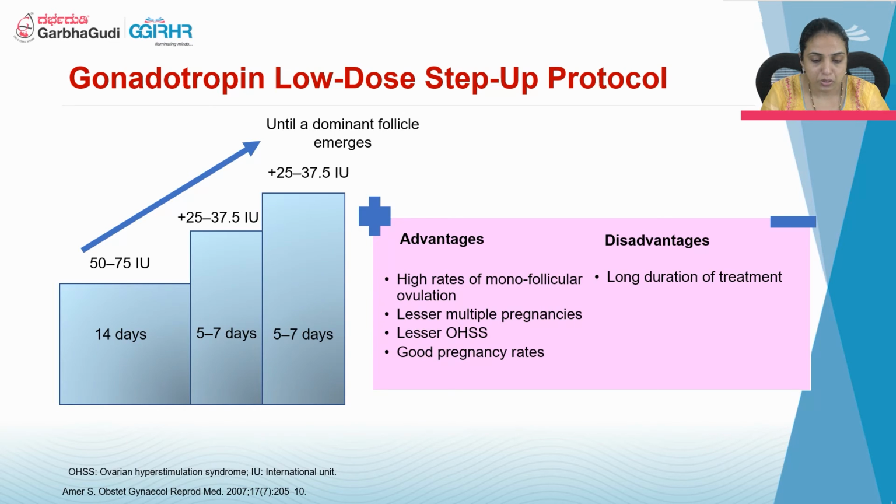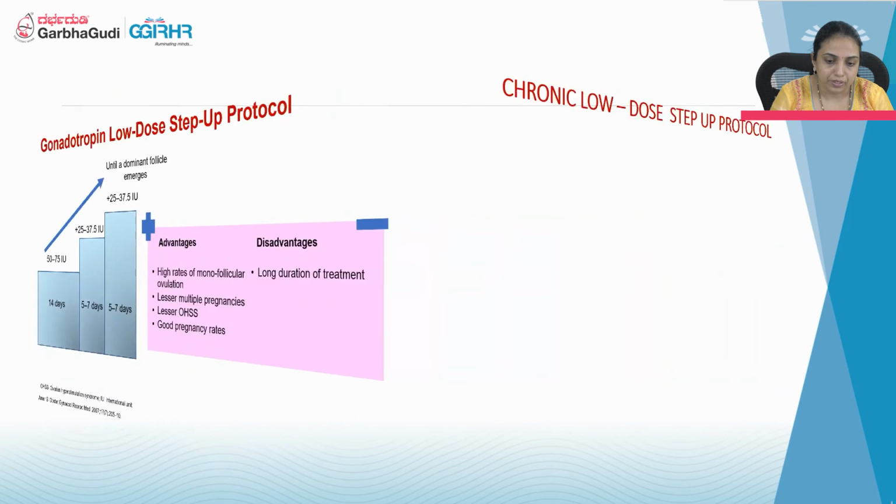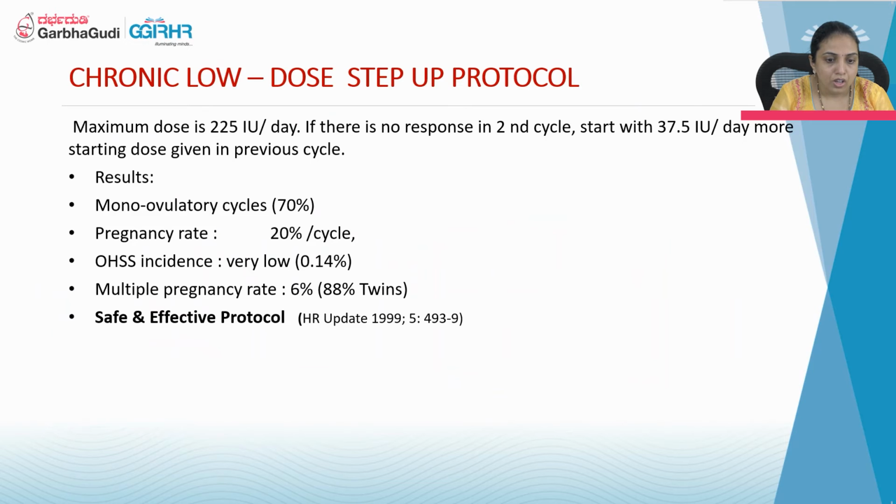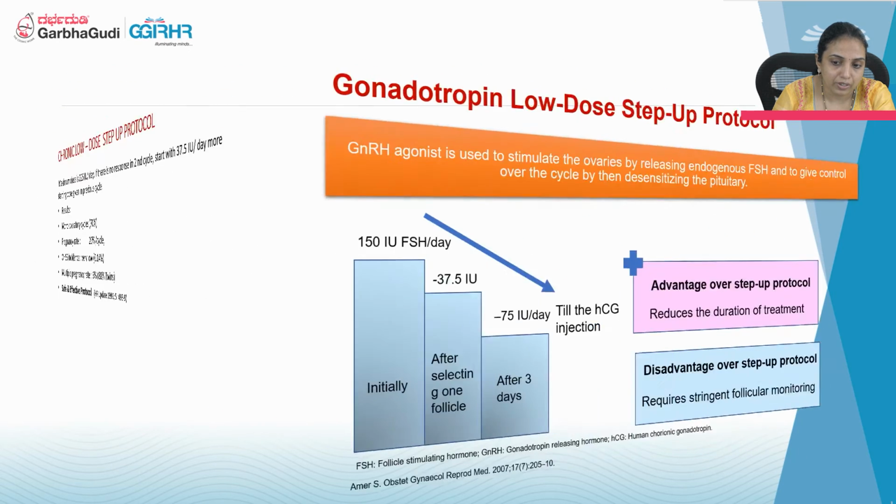The advantage of this protocol is higher rates of monofollicular ovulation, lesser multiple pregnancy, lesser OHSS, and good pregnancy rate. The disadvantage is the long duration of treatment. The maximum dose is 225 international units per day. If there is no response in the second cycle, start with a higher dose. This protocol results in mono-ovulatory cycles in 70% of cases. Pregnancy rate is around 20% per cycle, and OHSS incidence is very low, 0.14%. Multiple pregnancy rate is around 6%, and it is a safe and effective protocol.